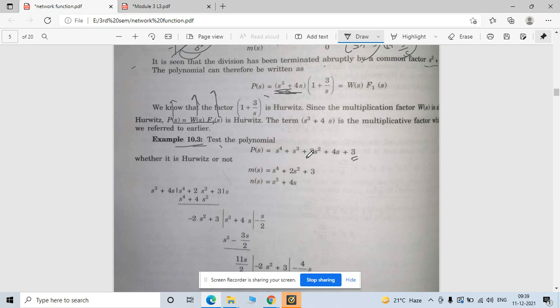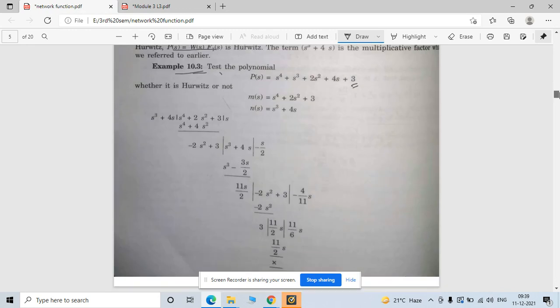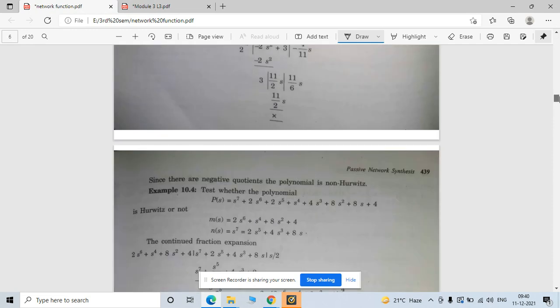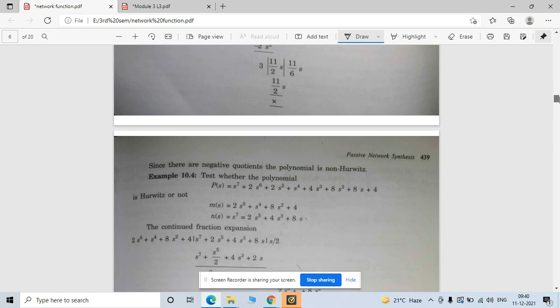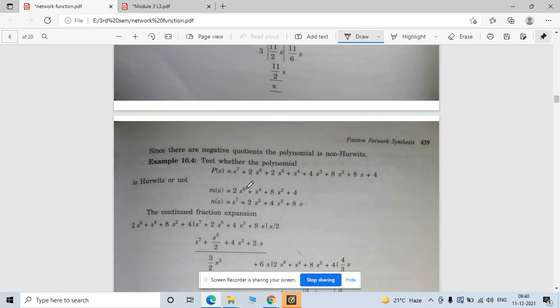Now the second, third example: see the third example here. So this is your polynomial function given to you. Now the same concept, you have to separate out the even and odd part of that function. Same process, you have to divide it. Now see, when you divide this function, you are getting a negative quotient, right?